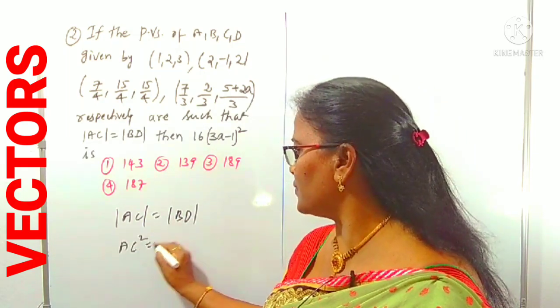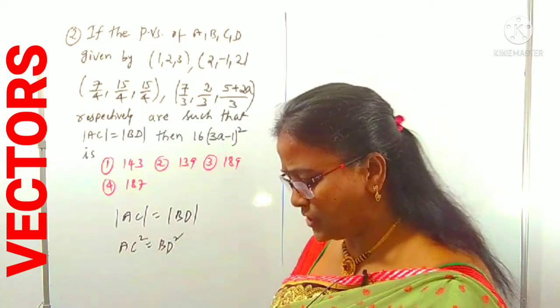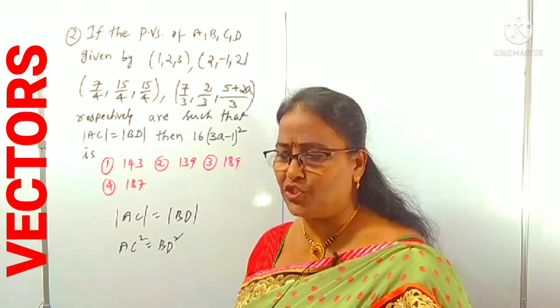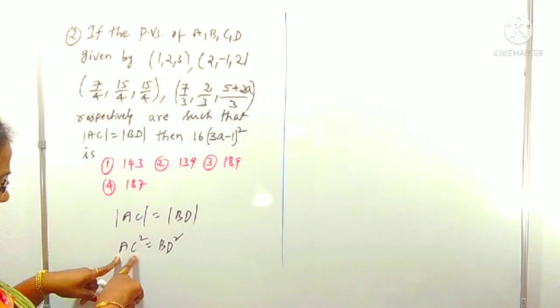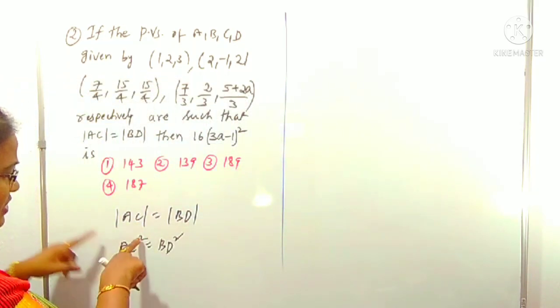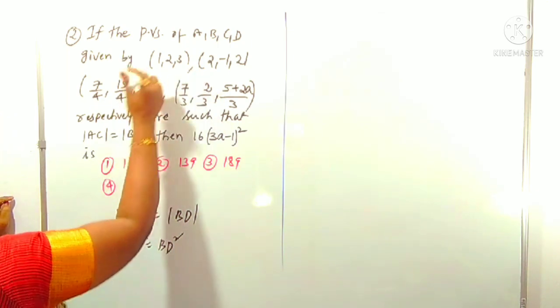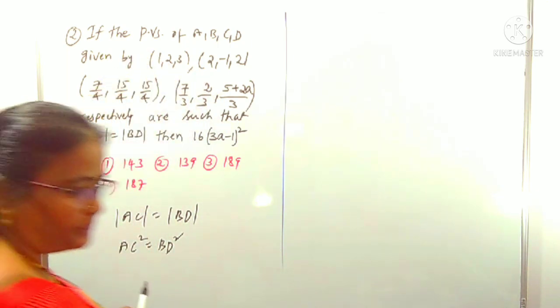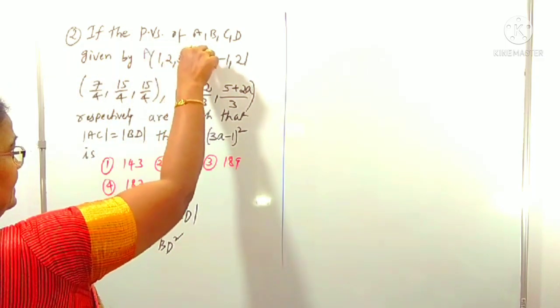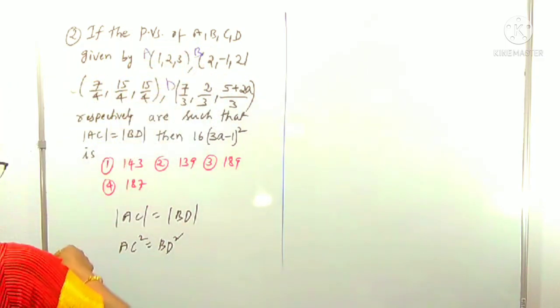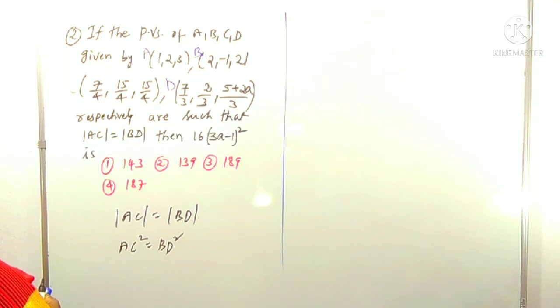AC square is equal to BD square. I said to you vectors is a three-dimensional geometry, so we can use a 3D concept. AC means the distance between A and C, squared, meaning the distance between these two points. This is taken as A, B, C, D. Okay, we can take the distance AC whole square.